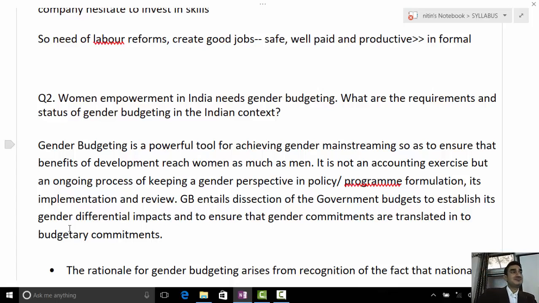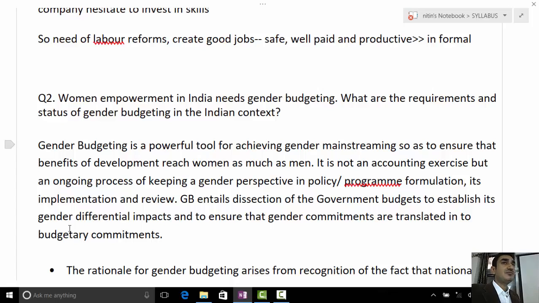Gender budgeting is a powerful tool for achieving gender mainstreaming, so as to ensure that benefits of development reach women as much as men. So there are different techniques of budgeting. You understand? So I explain now, gender budgeting is not a new tool of budgeting, right?